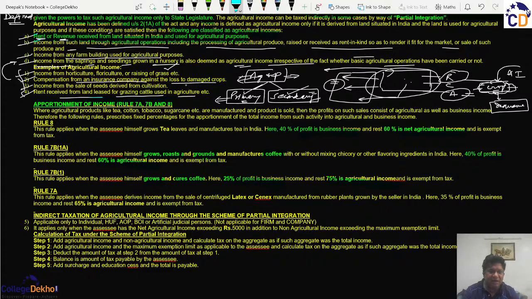Ideally, if you want to avoid confusion, this is the key section: Rule 7B, where 40 and 60 is the key. 40 is the business income, 60 is the agricultural income, like the word tea. So these two rules are similar. That is, rule 8 for tea and rule 7B by default for coffee,